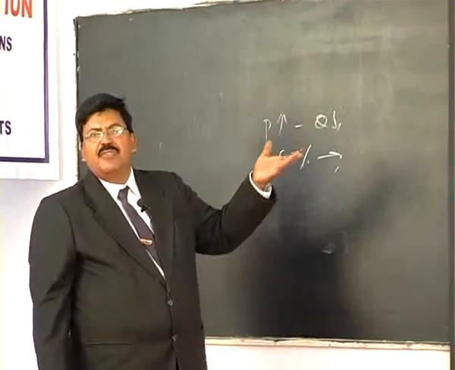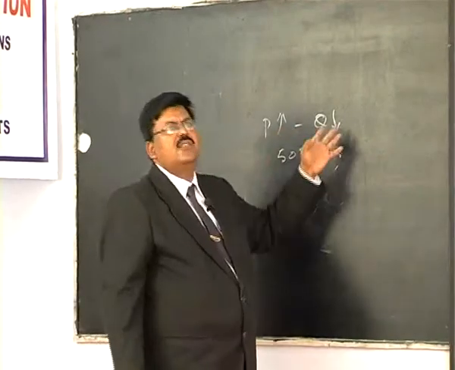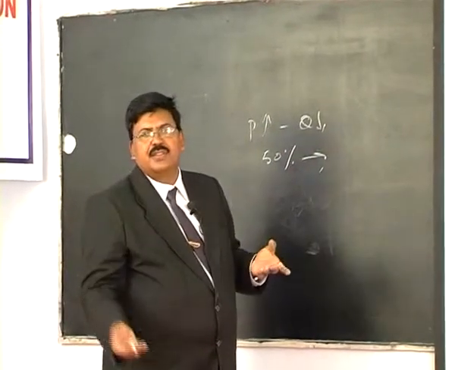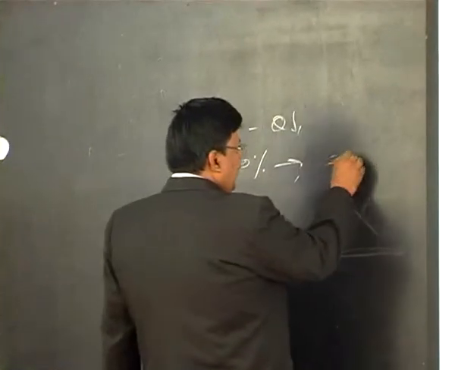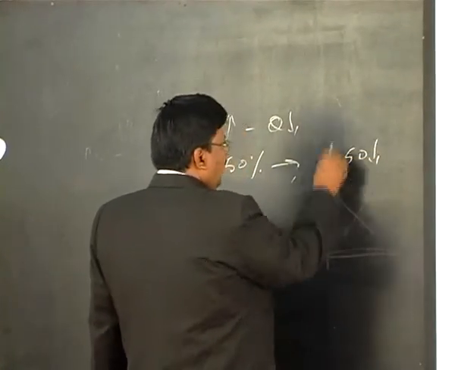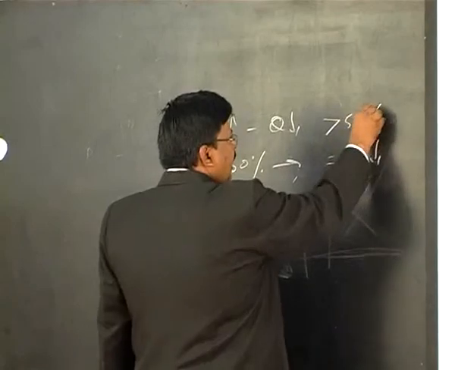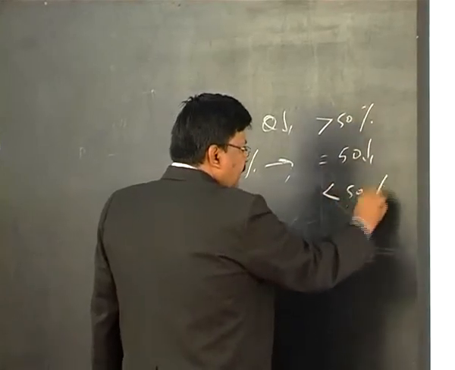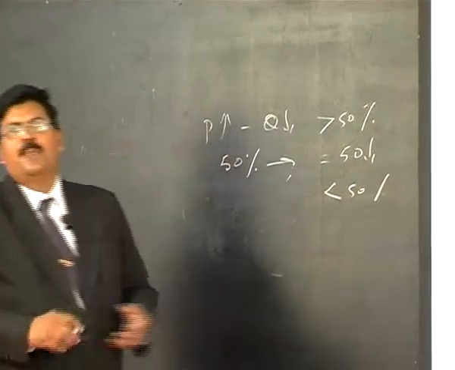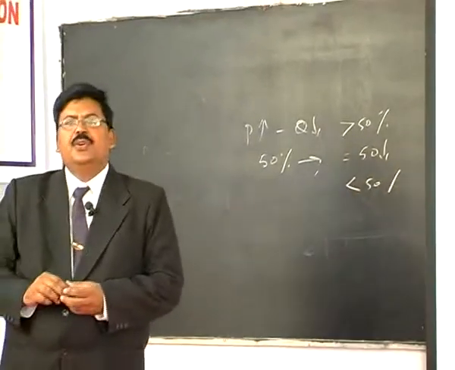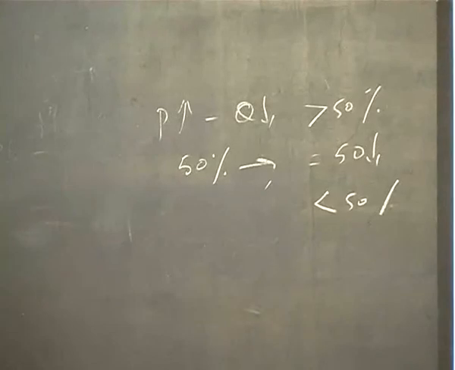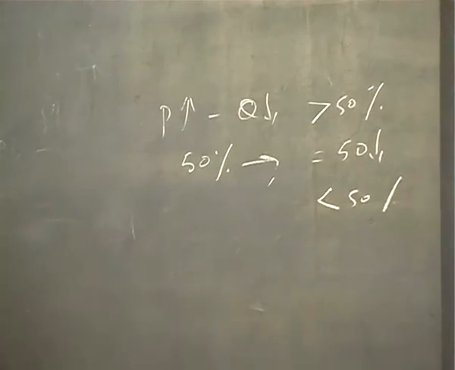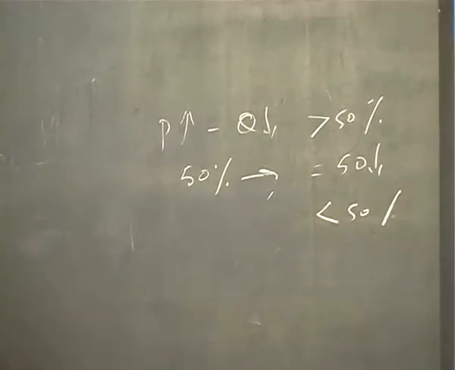When price increases by 50%, the law only says that quantity declines. By how much? How much is the decline in quantity? That is, whether it is exactly 50% decline or more than 50% or less than 50%. We do not know. So, to know the responsiveness of quantity to a given change in price, we need to calculate elasticity.